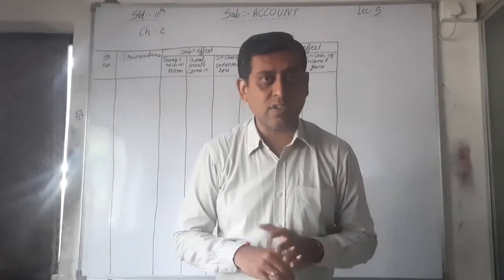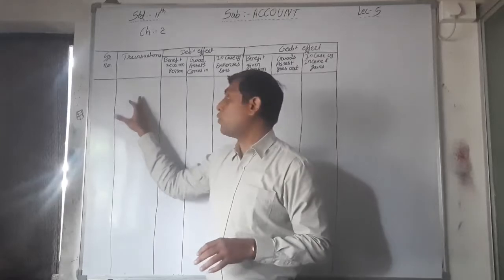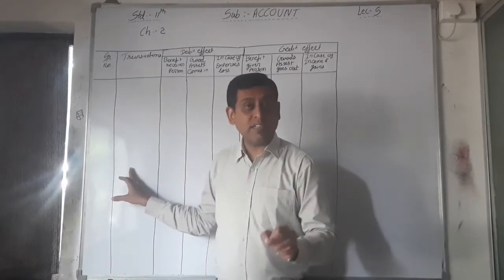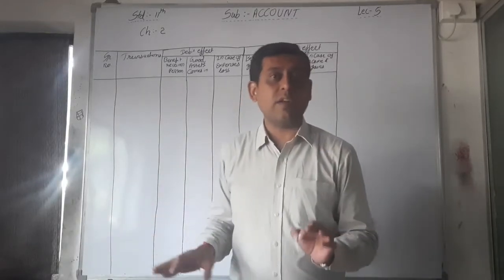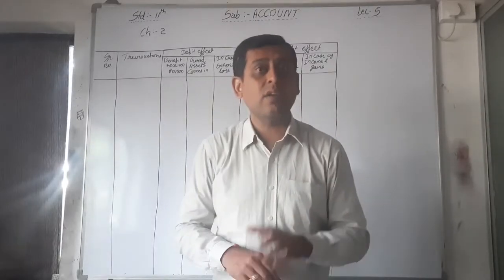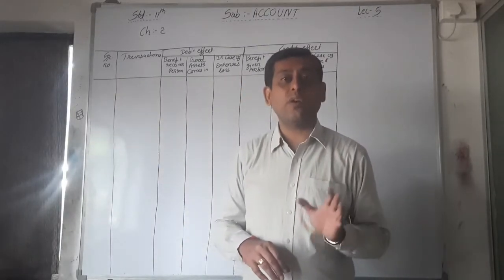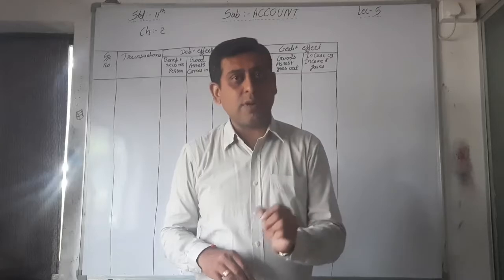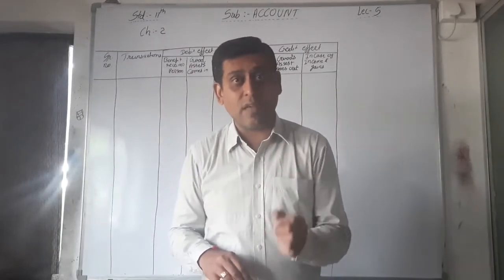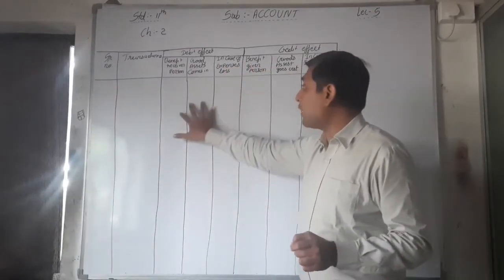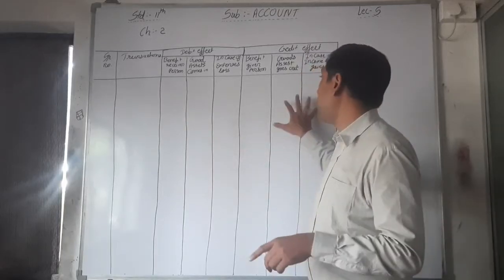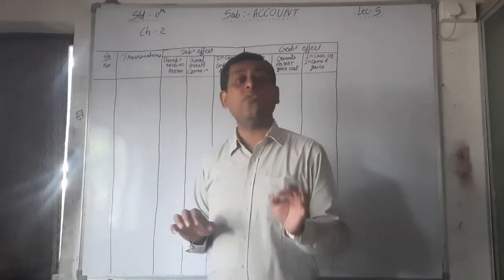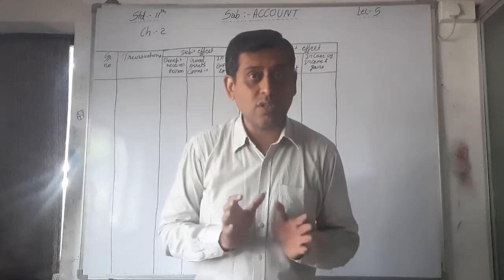Total 11 transactions are there. Then you have to write the question, that is the transaction. I am not writing the transaction here, I am just writing the answer for that particular transaction. First of all, I am explaining that particular transaction and then write the effect, first the debit effect of that transaction and the credit effect of that transaction.